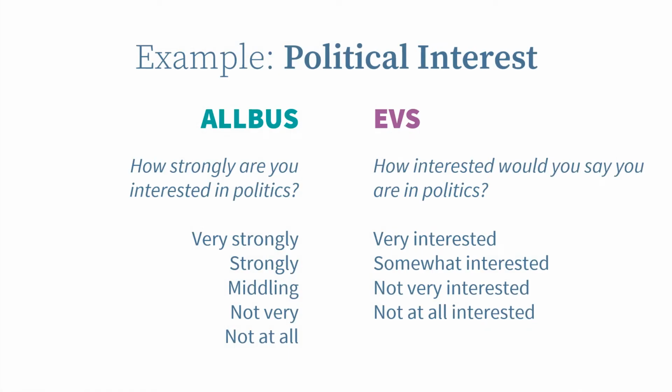As a concrete example, we see here two single question instruments for political interest. Left from the German General Social Survey Albus and right from the German questionnaire of the European Value Study EVS. There are several differences.